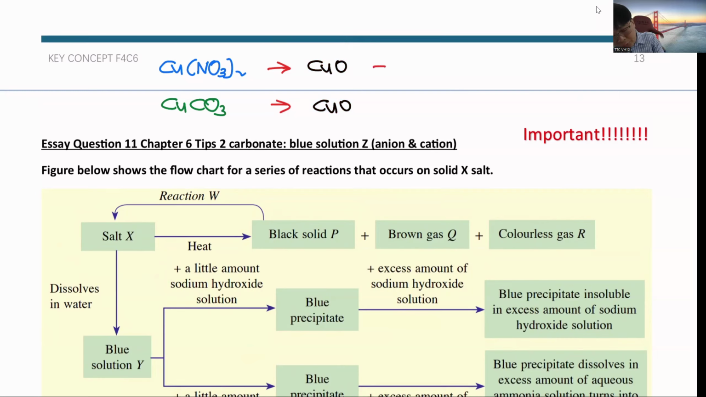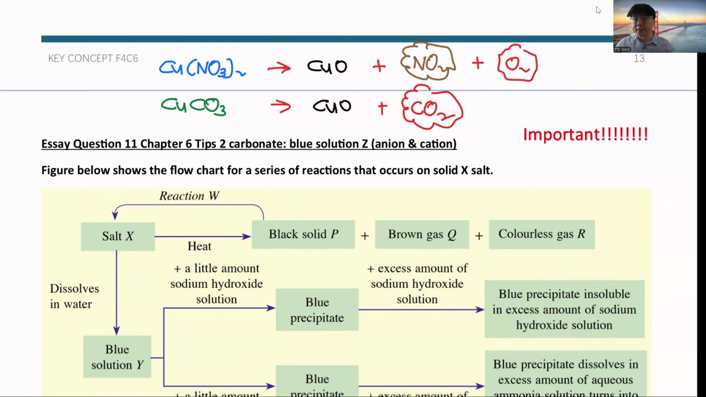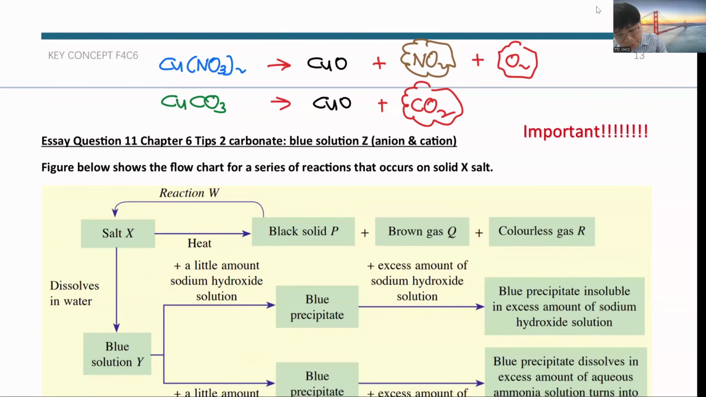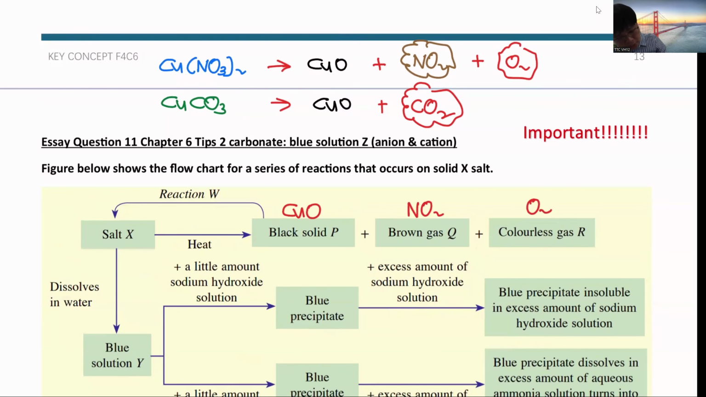After that, for CO3 you produce carbon dioxide gas. For the NO3 it will produce NO2 gas, nitrogen dioxide gas, which is a brown gas, plus oxygen gas. Carbon dioxide and oxygen are both colorless gases. So you can see from here, you heat it already, it produces a black solid, so we know this is copper oxide. The brown gas is NO2 and the colorless gas is O2, so the original chemical will be copper nitrate.